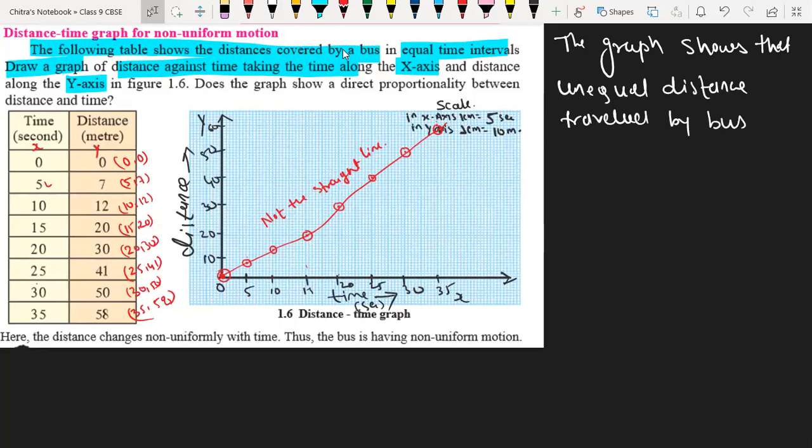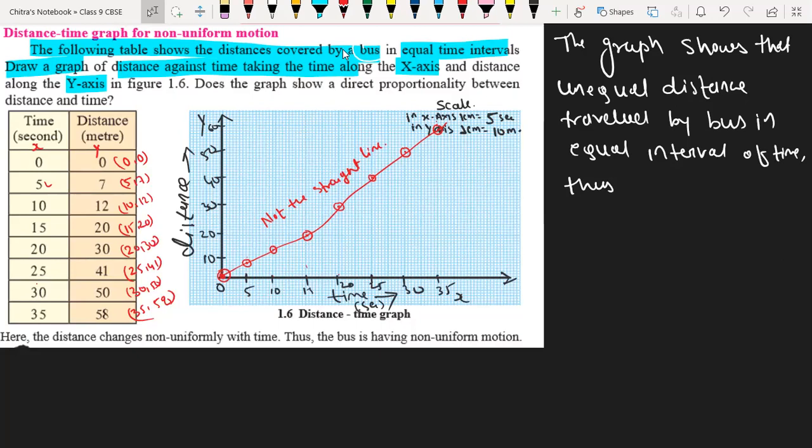It is the bus, no? Yes, the bus, in equal intervals of time. Thus, the graph shows unequal distance traveled by the bus in equal intervals of time.